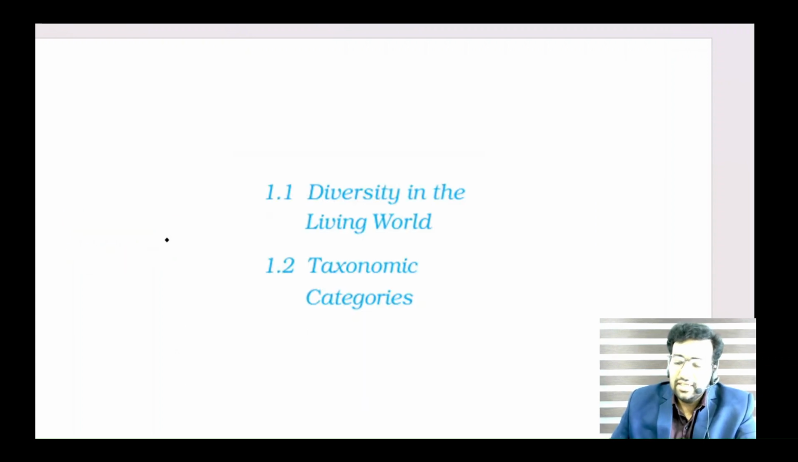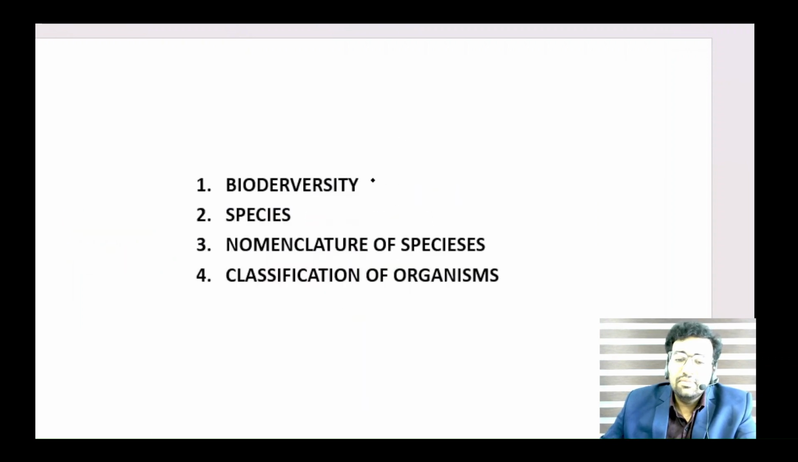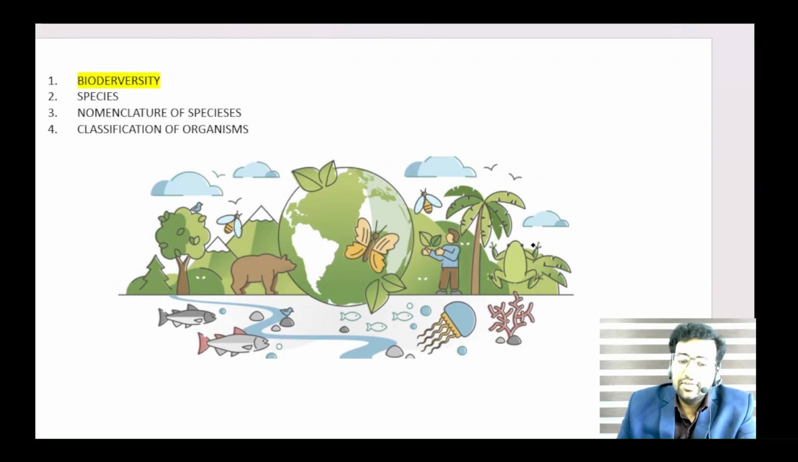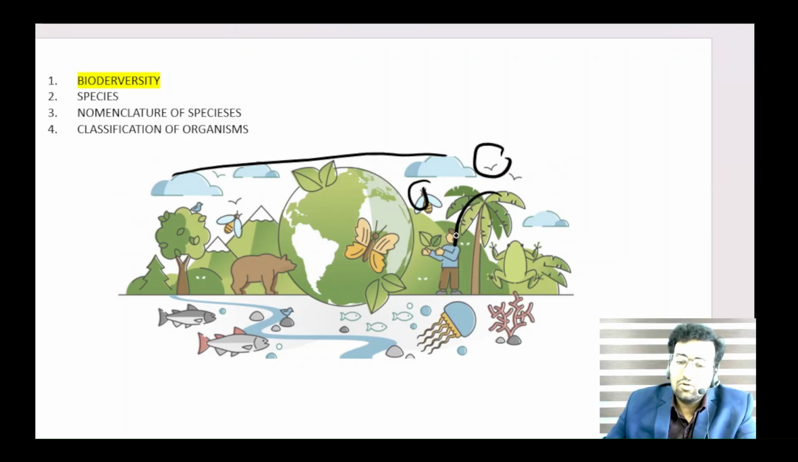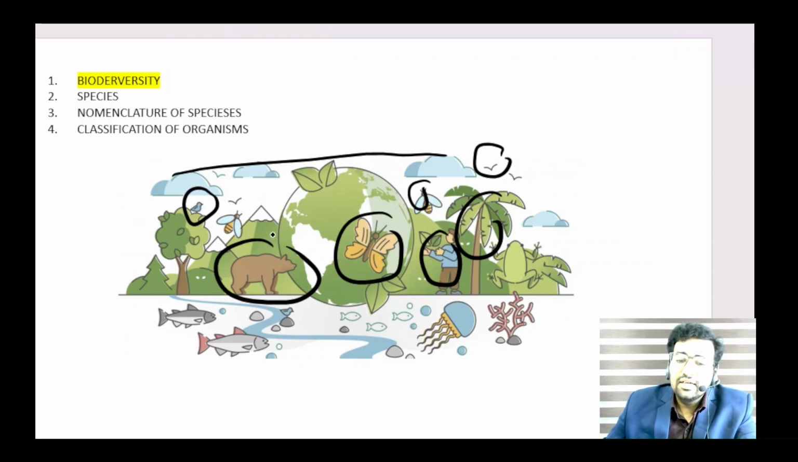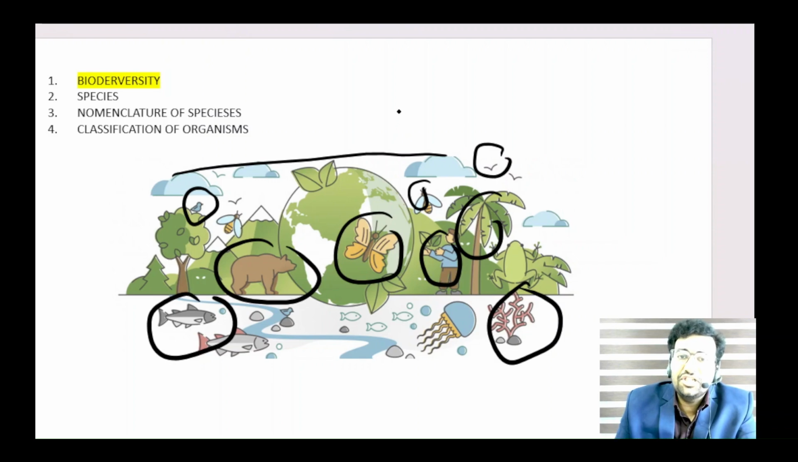Okay. Now you can see here diversity of the living world contains the terms biodiversity, species, nomenclature of species, and classification of organisms. Let me tell you, biodiversity means, you can look at the figure, you see birds, flies, coconut tree, humans, butterflies, hippopotamus, fishes, and other organisms, everything constitutes a biodiversity. As the number of species increases, biodiversity increases. That's what biodiversity is, the diversity of organisms, different species, which we are going to explain in the paid video.